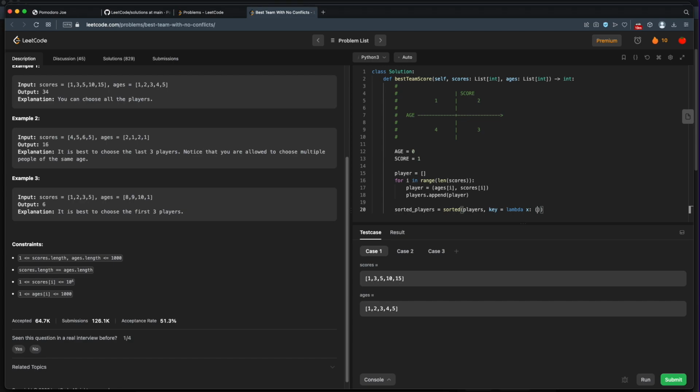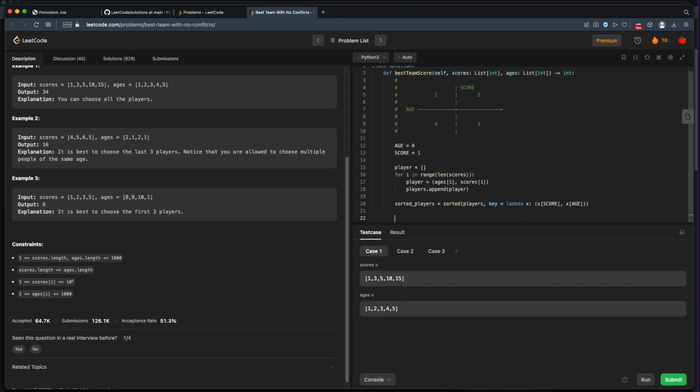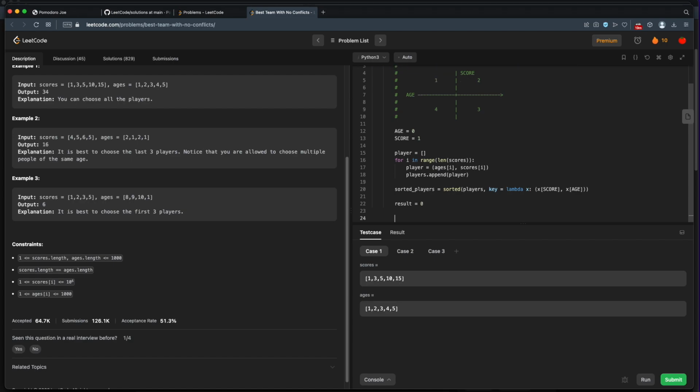Essentially, in this case, it will return a tuple, and x is the element. So we'll sort by score first, and then we'll sort by age second. So now we should have players sorted by the lowest score up to the highest score, and within those ranges, the lowest age up to the highest age. Okay, so now that we have our sorted players, we can get to the real meat of the problem.